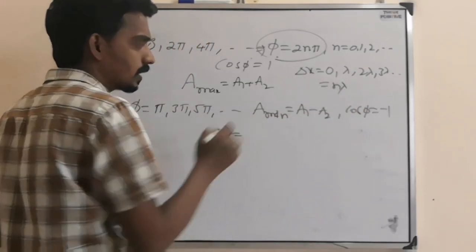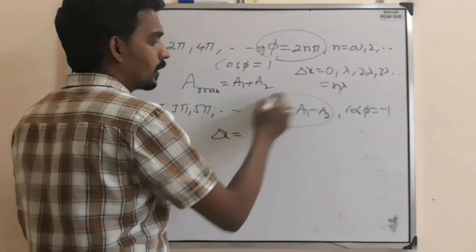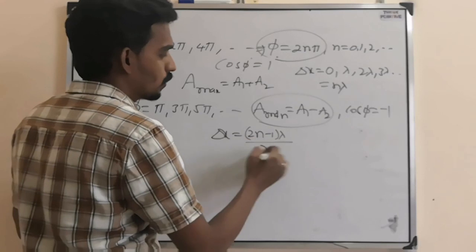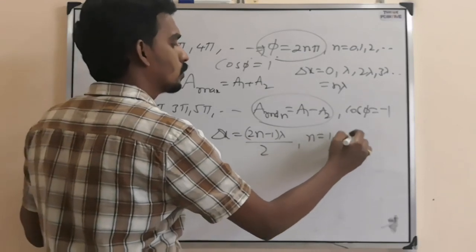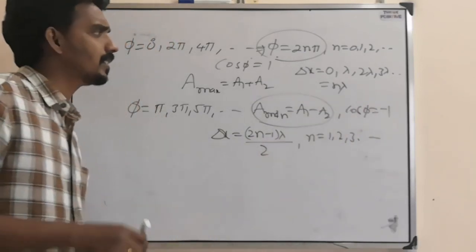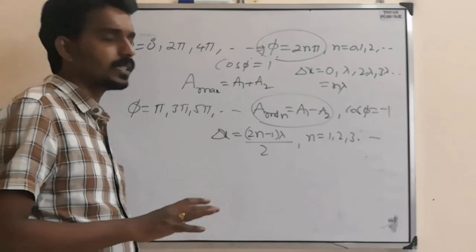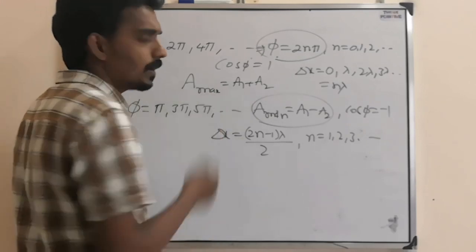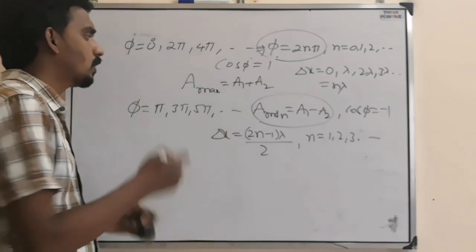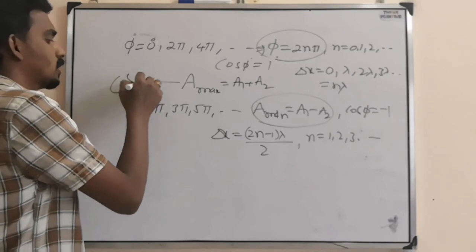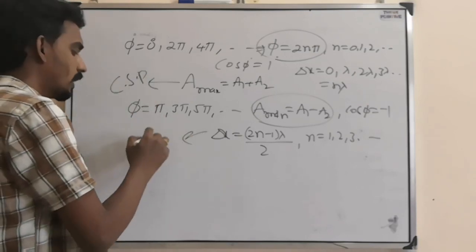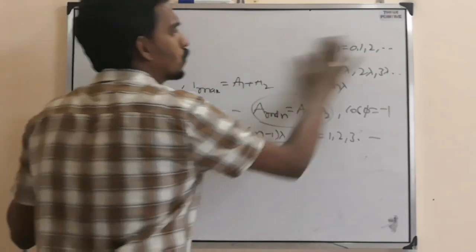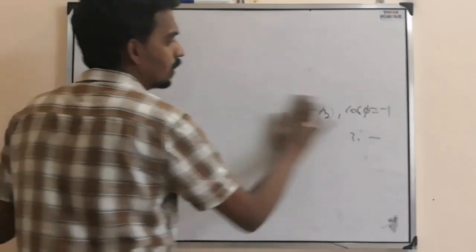And delta x in the case of minimum amplitude is 2n minus 1 lambda by 2, where n equal to 1, 2, 3 and so on. Same conditions what we have taken in wave optics, here also same thing. So there is a maximum, there is a minimum, and this we call constructive superposition, this we call destructive superposition.